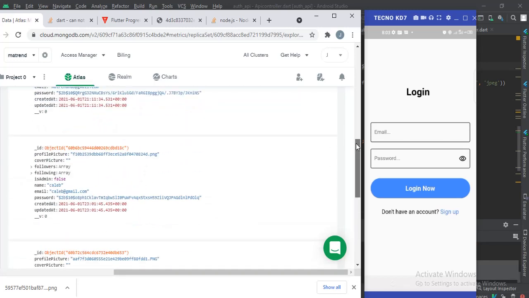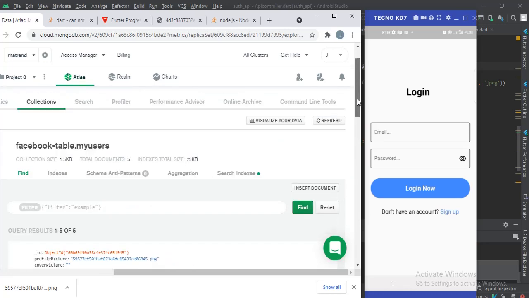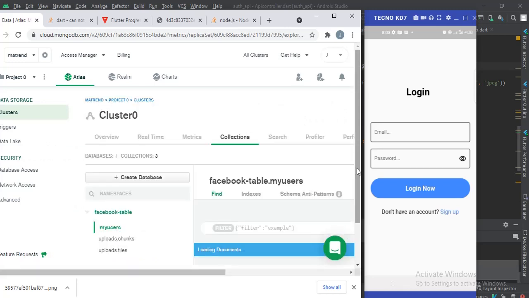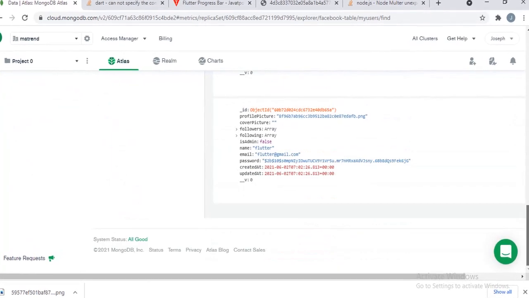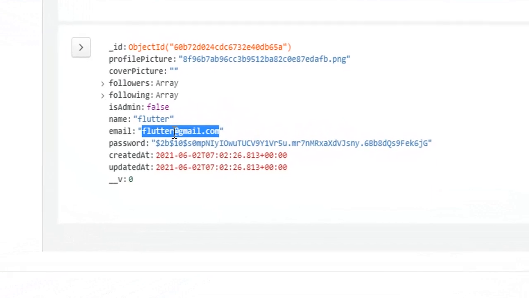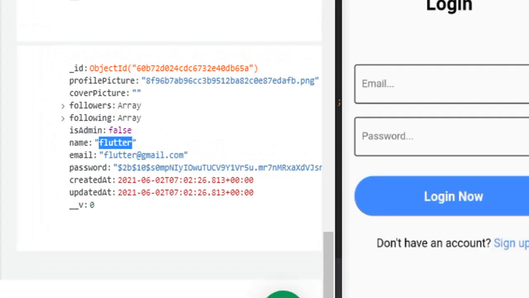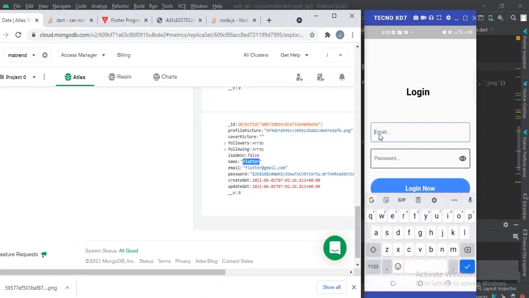But first of all, let's be sure that the user has been registered. We're going to refresh the database, and you see the Flutter user that was registered. Now let's check that out. You've seen down here, the user has been registered, flutter@gmail.com. This is what you're going to achieve too. You're going to see how we did this, communicating with the REST API we made in VS Code.